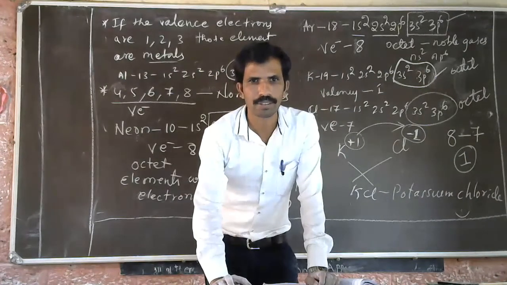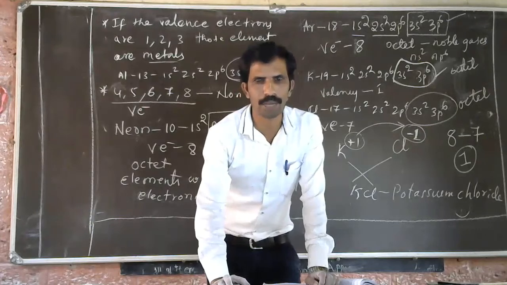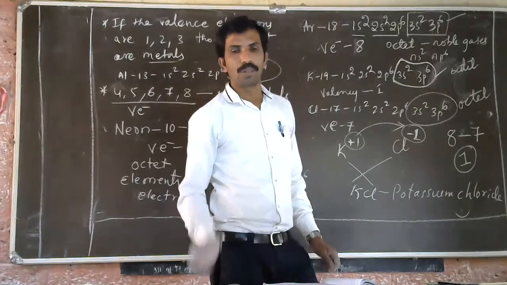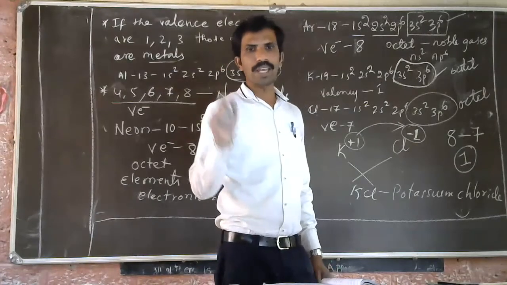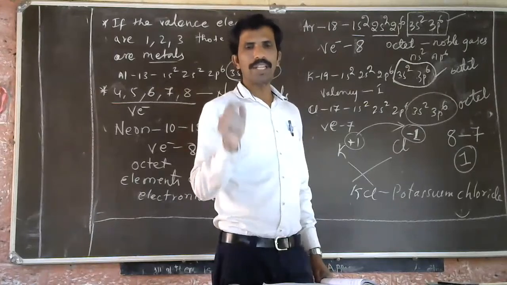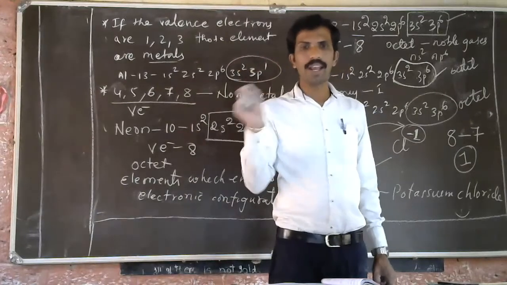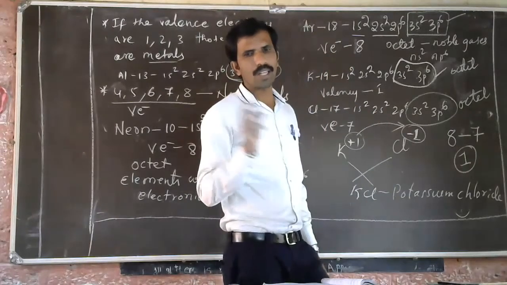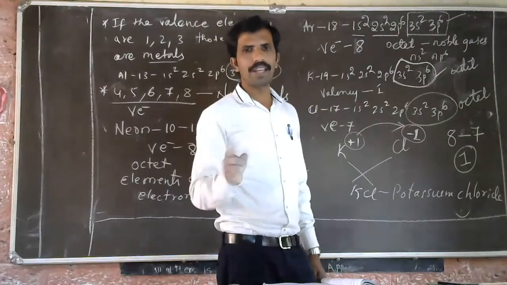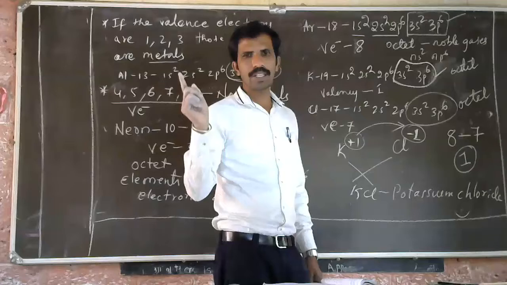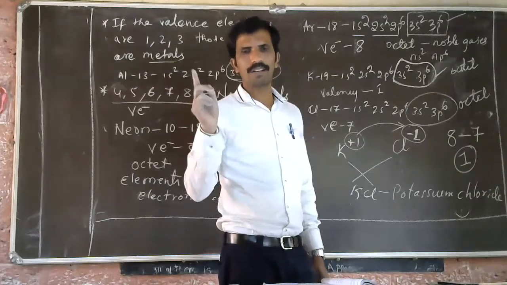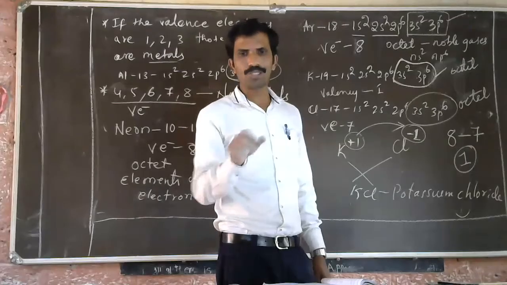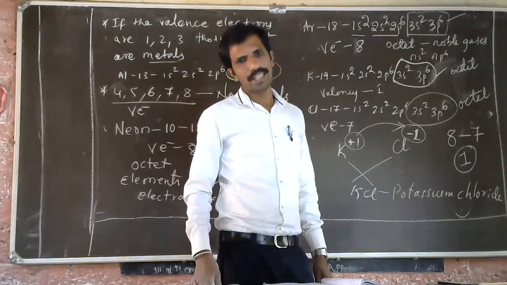So Aditya, when argon is reacting with potassium, what will happen? Argon is called a noble gas. Those elements which end with ns2 np6 configuration, those elements which have octet configuration, will never react with other elements. Argon will never react, neon will never react, helium will never react, krypton, radon and xenon will never react with other elements. These are called noble gases, which do not react with other elements.